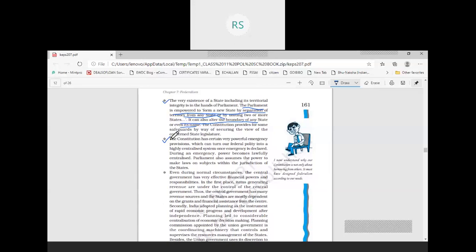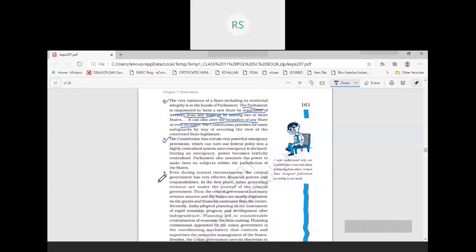The parliament has the authority to make laws on the subjects which are listed in the state list. So this is the second provision through which our constitution makers have made arrangements for making the center more powerful.